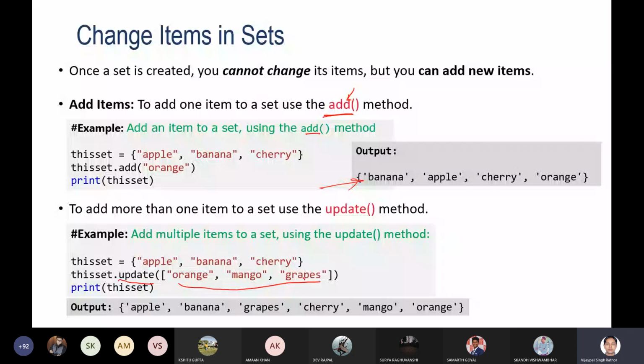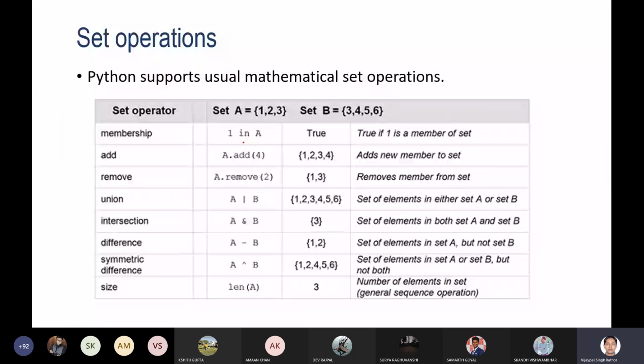Okay, now you can see different set operations. The membership operator you can utilize to check whether a particular item is existing in the set or not. If one is existing in A, then you will get true, otherwise you will get false. Add can be used to add a new member or new item into the set. Remove you can utilize to remove a particular element. Here you can specify the element value that you want to remove, then it will directly be removed from this, so you will get one of 3.